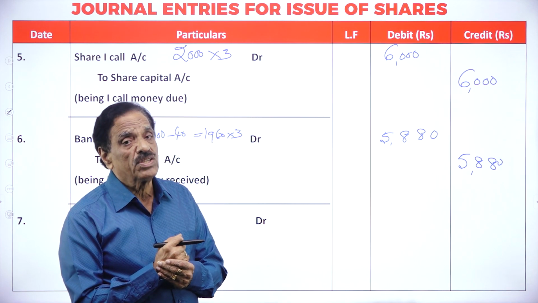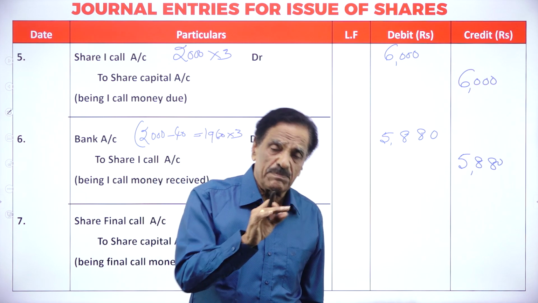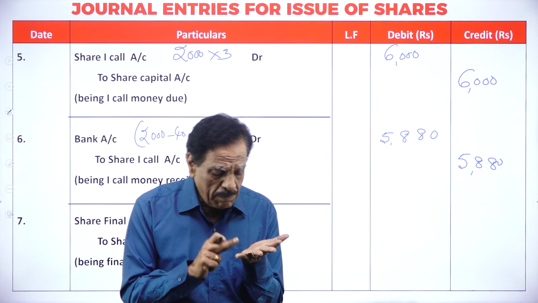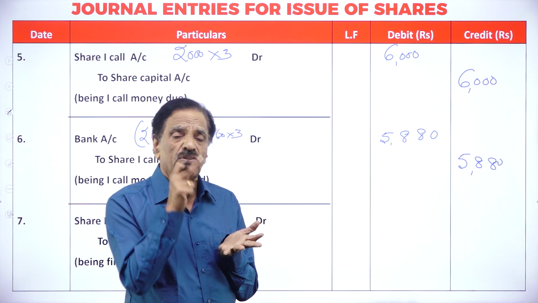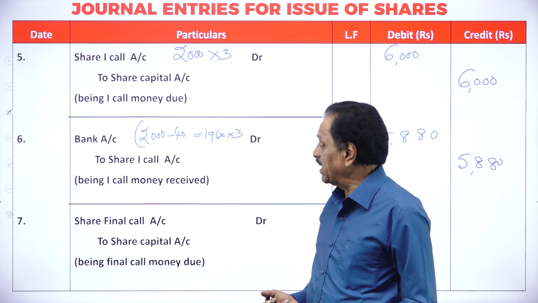How many shares' money could you not receive? 40. Who holds them? Ramesh. That means he paid application, he paid allotment, but fails to pay the first call and fails to pay the final call. So he fails in the first call, which we are doing. We'll go to the next, the final call.